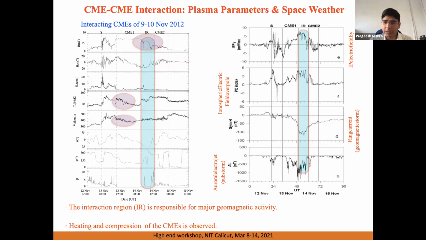And then there is also an enhancement in the ring current, where the horizontal component of Earth's magnetic field is decreased, shown in terms of the SYM-H index. In the bottom panel, I have shown the AL index, that is the auroral electrojet, like the substorms. So we can again see that when such an interacting structure arrives at the Earth, it gives rise to strong, major geomagnetic activity. And if you see that preceding CME, it has a very high temperature.